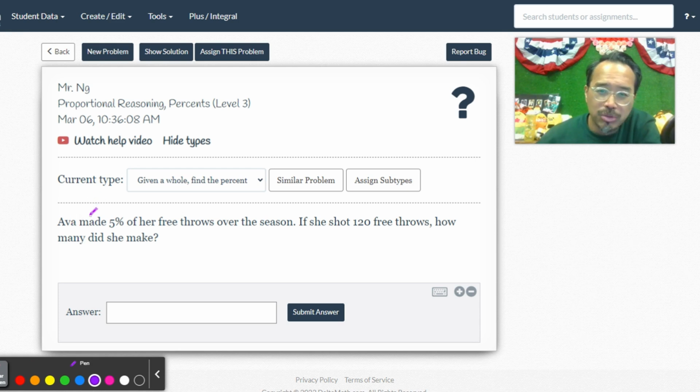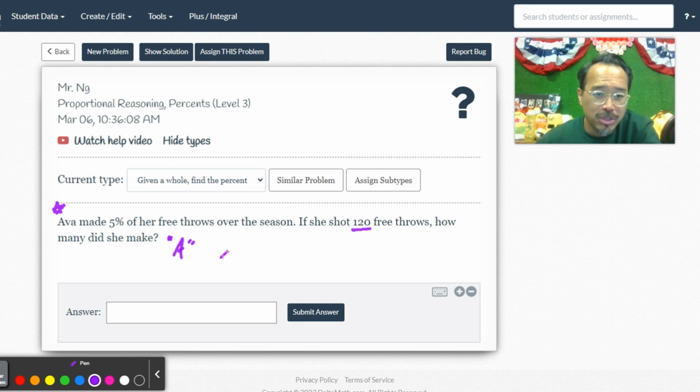I have to go back to this one. Let's do another one. Ava made 5% of free throws over the season. If she shot 120 free throws, how many did she make? Is this a type A, type B, or type C? Yeah, it's a type A question. They're asking you for the part.